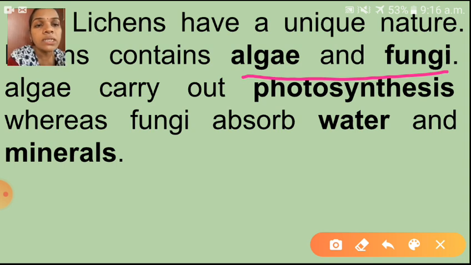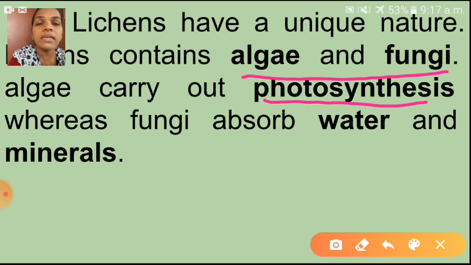These lichens have a unique nature. Lichens contain algae and fungi. So here lichens contain two organisms, algae and fungi. Why is it an example of a symbiotic relationship? See, algae carry out photosynthesis. Lichen contains what? Algae and fungi. So what is the work of algae here?